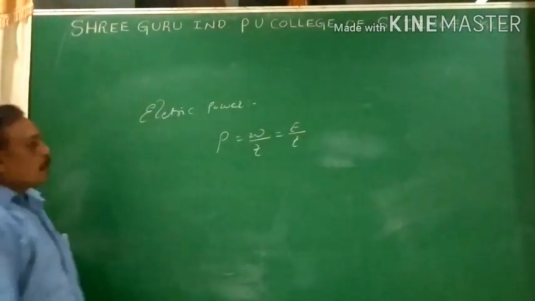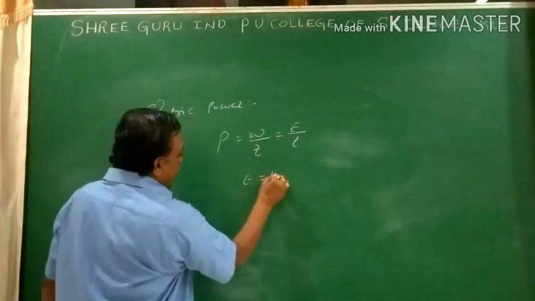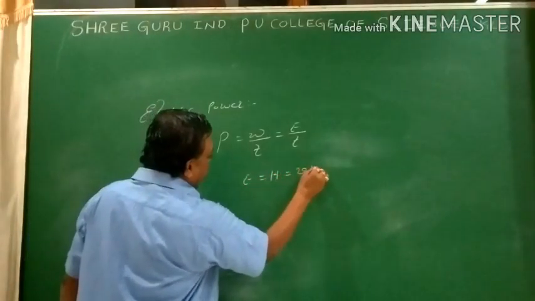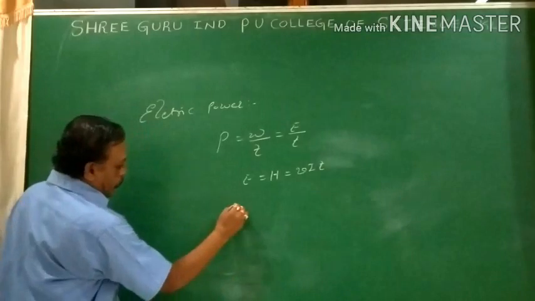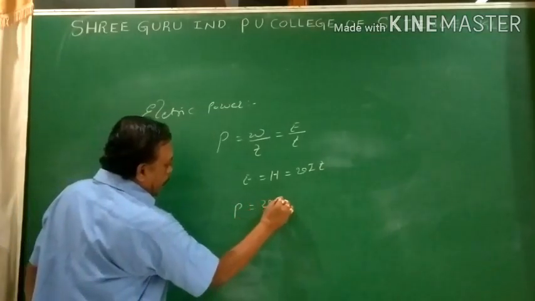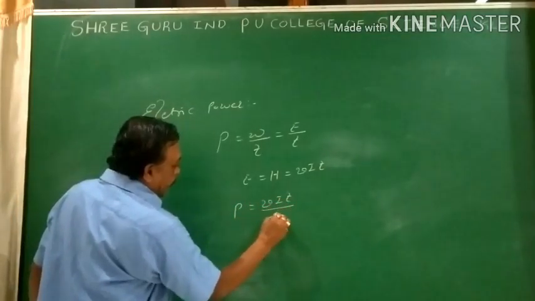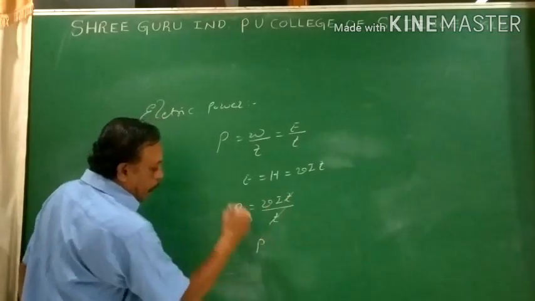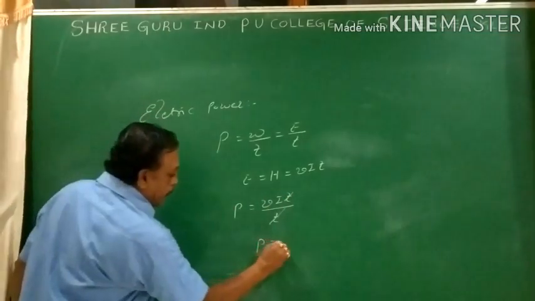We know that E equals H. What is that earlier equation? H equals VIT. Then I substitute, it is replaced by VIT divided by T. T gets cancelled. Then power equals V into I.